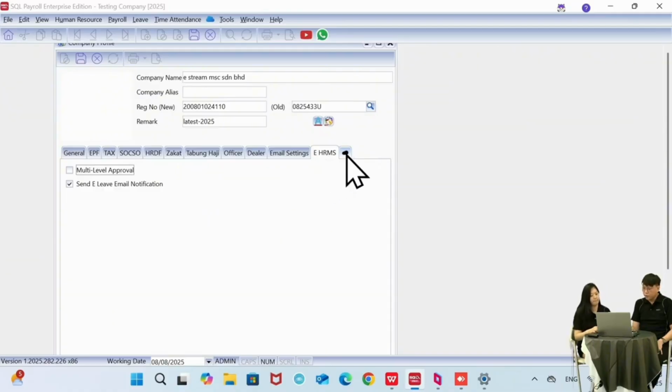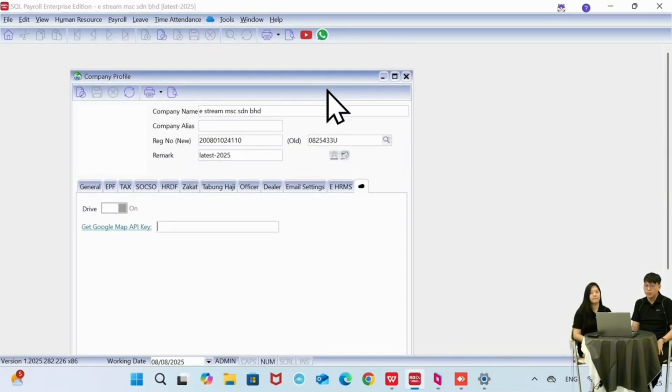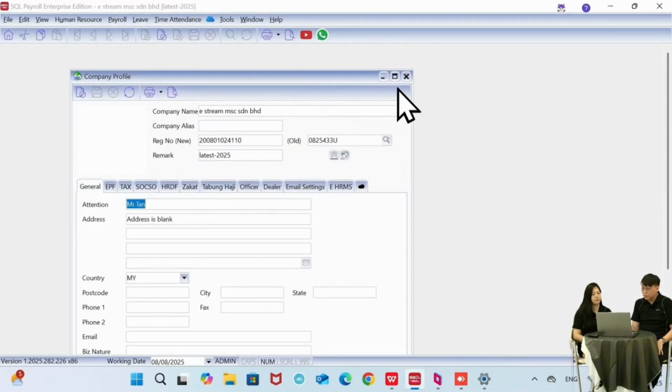Followed by this cloud icon. For this one, for example, your employee wants to apply for a medical leave. This drive actually is useful for the attachment. So your employee can attach the attachment, and then the attachment will be reviewed by your manager or HR department. So you can turn on the drive here. So after that, we will save. Okay, so that's all we set for our company profile.